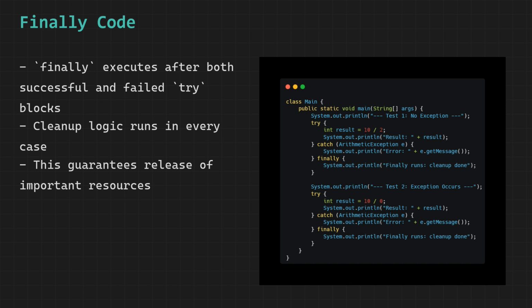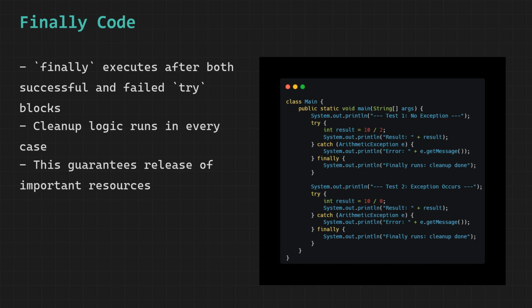So in test 1 there was no exception and finally ran. In test 2 there was an exception and finally still ran. This is the guarantee that finally provides. It does not matter what happens inside the try block or the catch block. Finally will always execute before the program moves on.